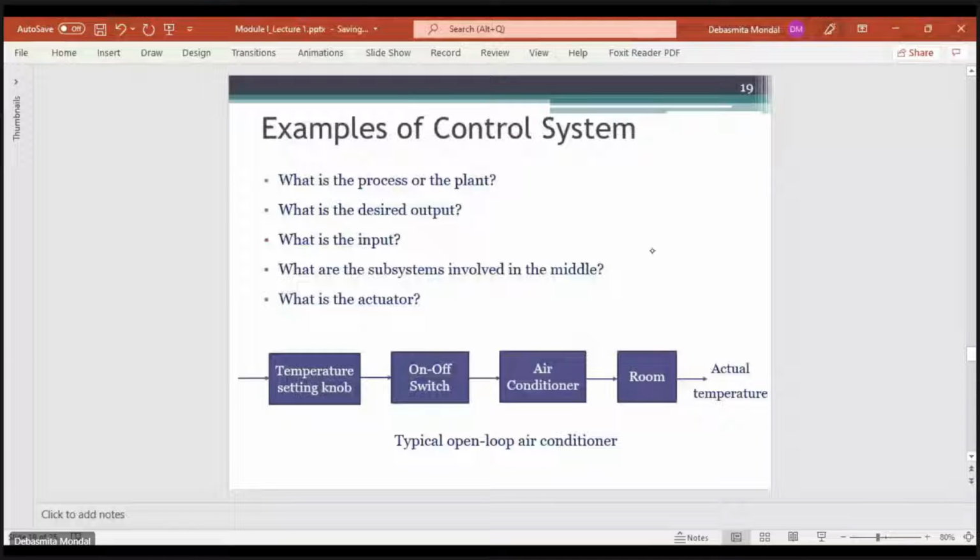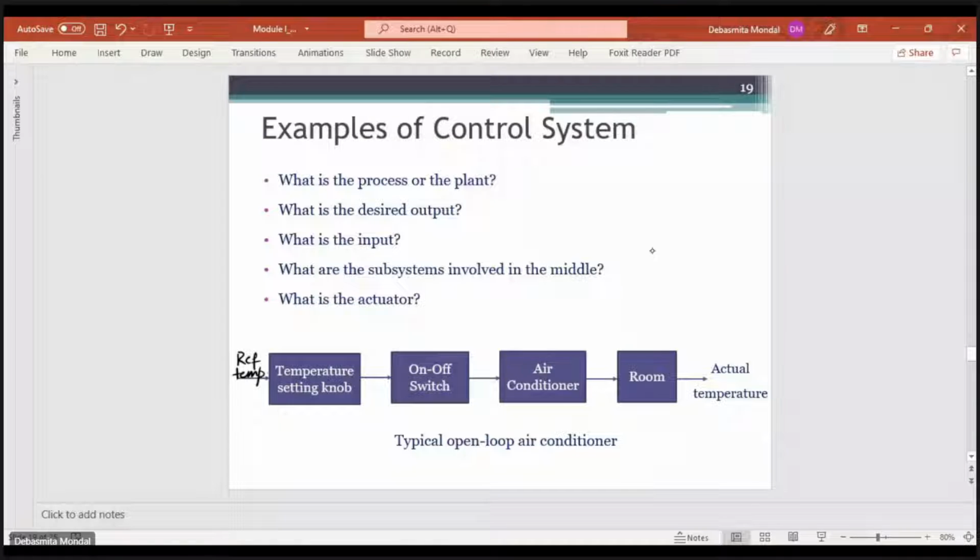So now let's see some examples. If you are given a control system, what are the components of that control system? This is a typical block diagram of an open loop air conditioner. You have a reference temperature, a temperature setting knob, an on off switch, then the air conditioner and the room.